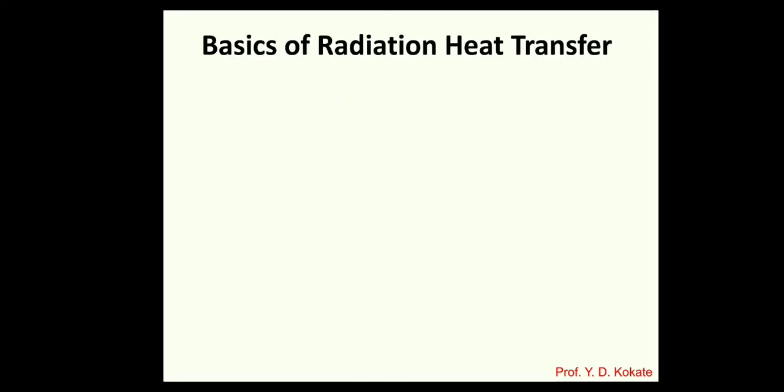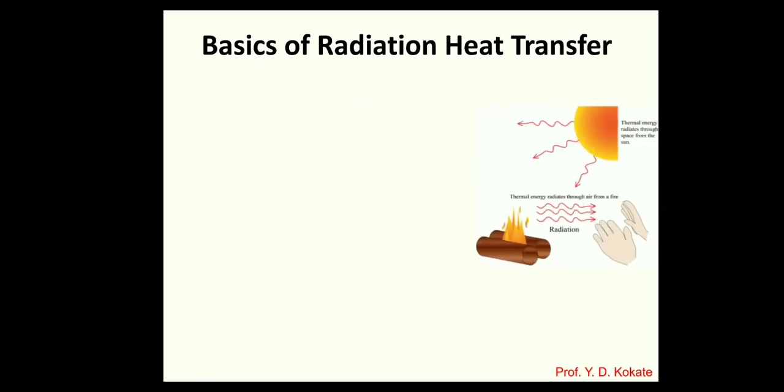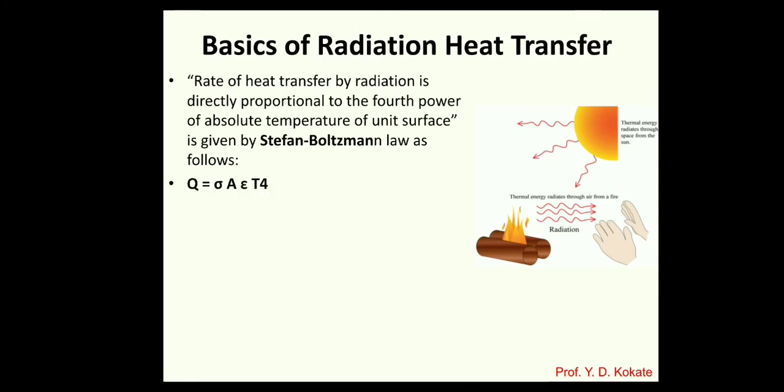Now how the heat gets transferred, we know that is due to the electromagnetic wave. But how much heat gets transferred, that we can calculate with the help of the Stefan-Boltzmann law. So here heat transferred from this fire towards the hand, or heat transfer from the sun towards the earth is nothing but an example of radiation. So how much heat gets transferred? This we can easily calculate.